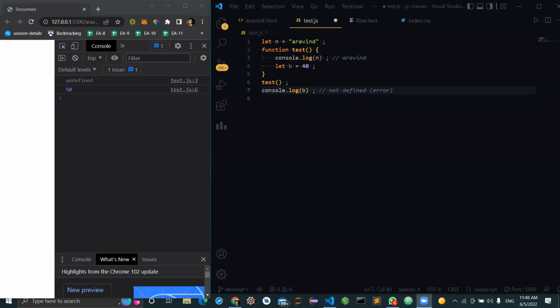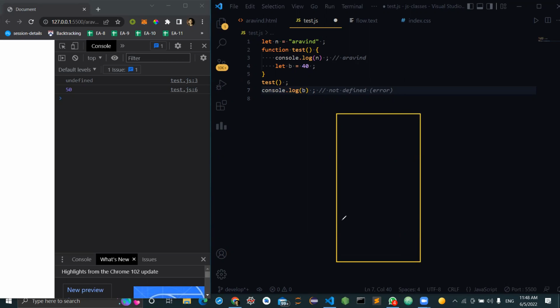I was on mute. Someone is telling that Arvind will be printed, and then a not defined error will occur here. So let us analyze before saving this file. Let us analyze what's going to happen here. You have to tell me now. I'm not going to tell anything. You have to tell me what will happen. I'll try to create this stack.